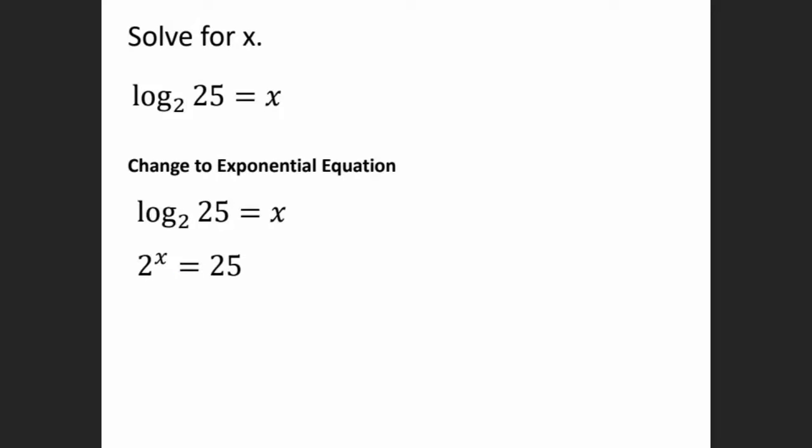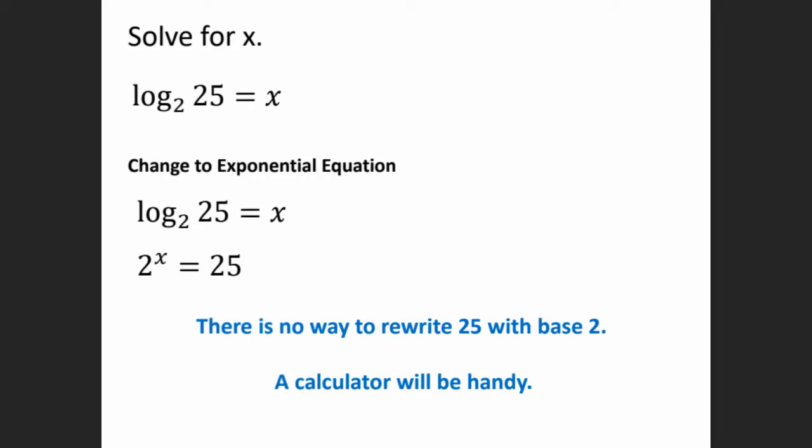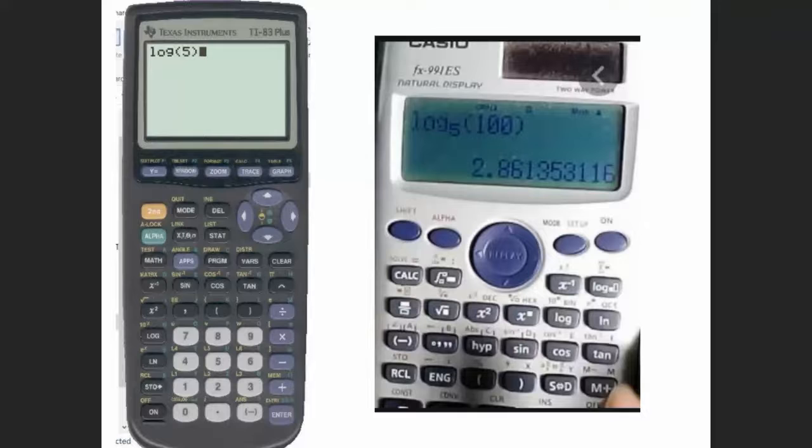So here I cannot use the one-to-one property because I cannot change the 25 so that it has a base of 2. So we could use a calculator to help us with this, and then later we're also going to learn another way to do it without the calculator. Here I have a picture of 2 calculators.